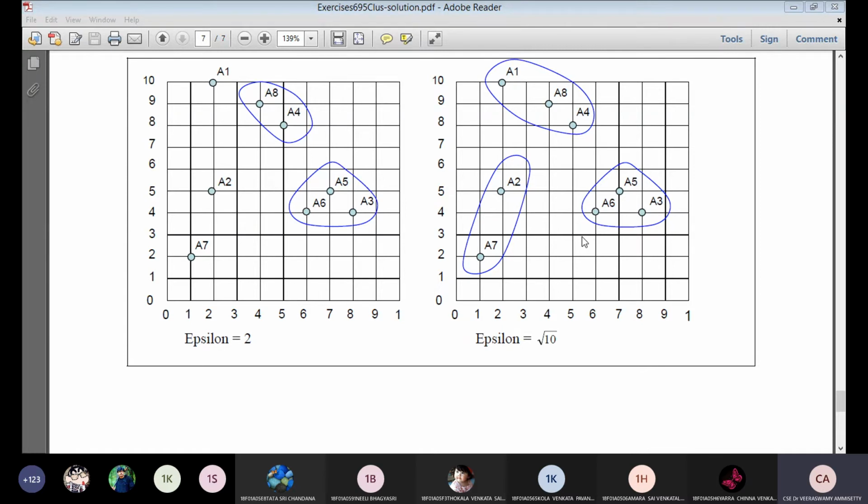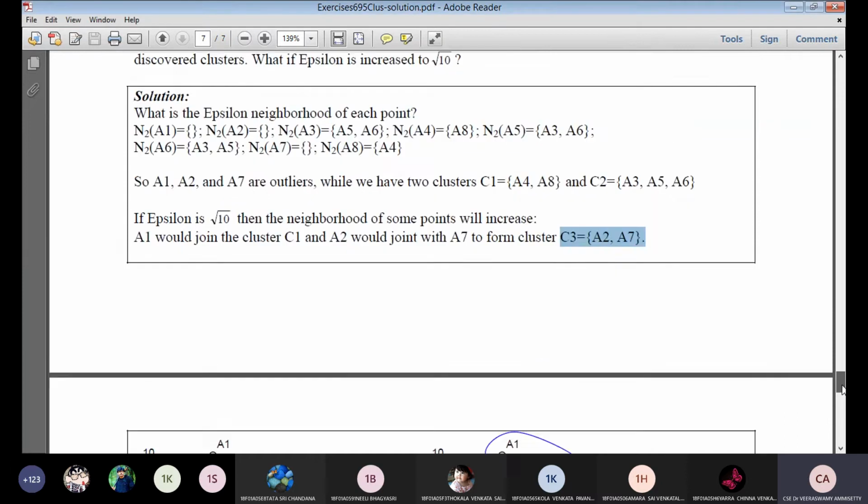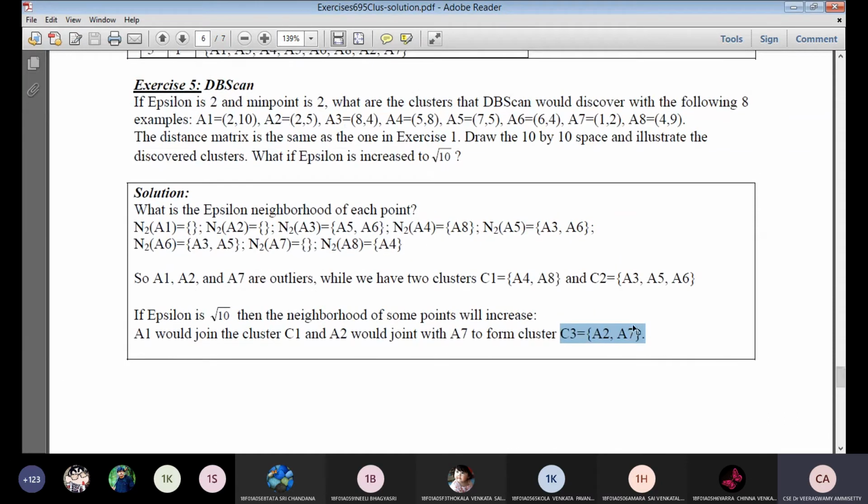So minimum points should be 2 elements in a cluster. So based on minimum points, we need to form 3 clusters if the epsilon value is root 10. Like that, you need to compute the DBSCAN algorithm based on the neighborhood principle.